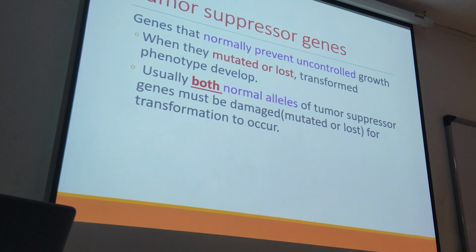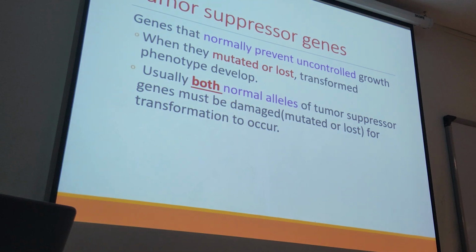So in the normal condition, they are supposed to control and suppress proliferation, and they are called tumor suppressor genes. Genes that normally prevent uncontrolled growth, we call tumor suppressor genes. So in the normal situation, they are supposed to control the cell proliferation. When they are mutated or lost or transformed, they cannot control, they are not under control, and as a result, there is no tumor suppression. Okay? So as a result, we have a neoplasia.